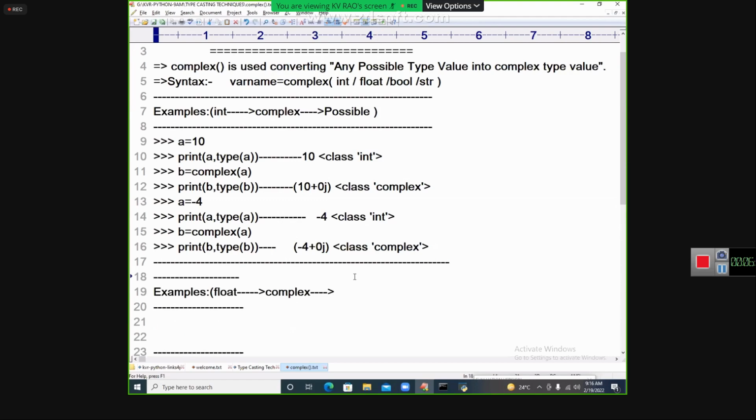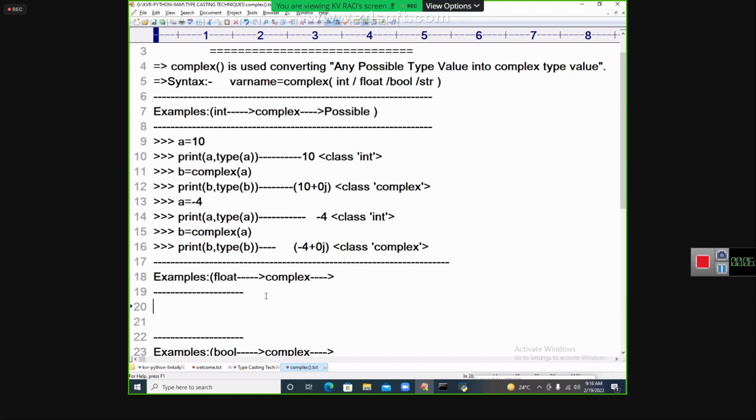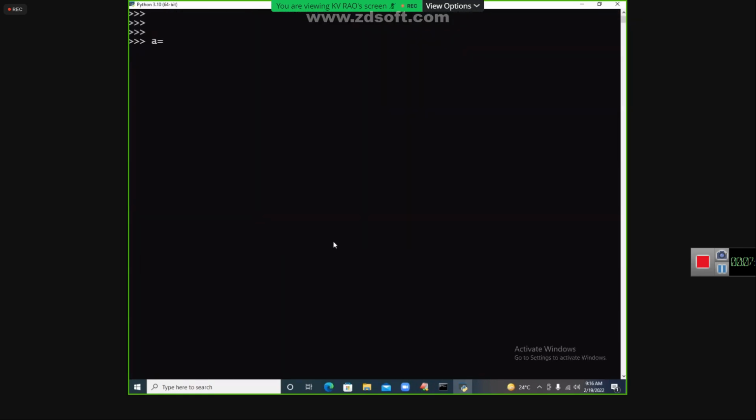What is the other discussion here, my dear students? Float to complex is also possible. So try to see how float to complex works. I'm going to introduce A is equal to 2.3 and print of A, and I got 2.3, float type here. Now print of complex of A. Convert this thing: simple, 2.3 plus 0j only. Print of this, 2.3 plus 0j.